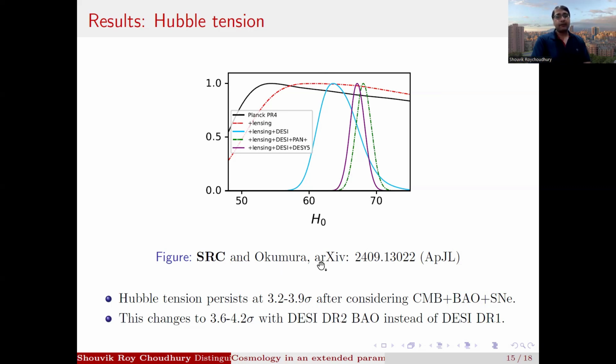And in the first paper, we saw that the Hubble tension persisted at a level of 3.2 to 3.9 sigma with CMB plus BAO plus supernovae. But if you use DESI DR1 BAO in the second paper, we see that the tension persists at a higher level of 3.6 to 4.2 sigma. And weak lensing data has minimal effect on this. So this result does not change. So we can say that the Hubble tension persists. Hubble tension is robust in a 12-parameter model, and we actually need new physics to solve the Hubble tension. And the extensions considered in this paper are not enough to solve the Hubble tension.